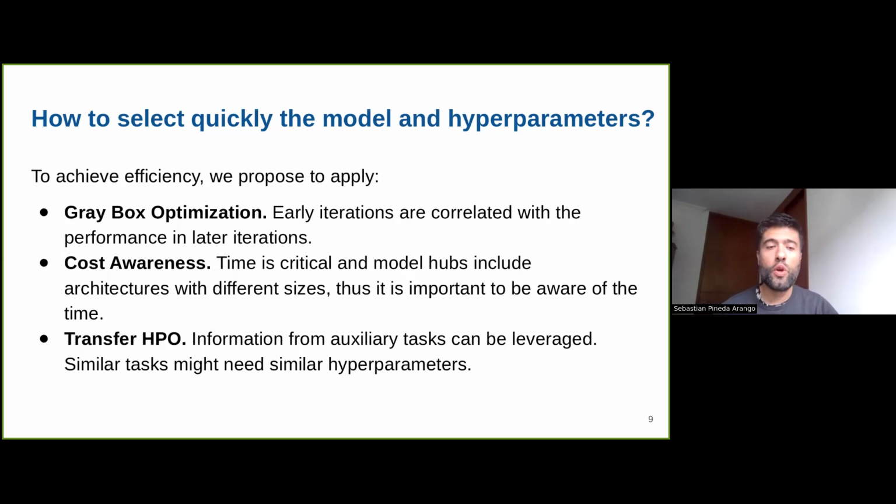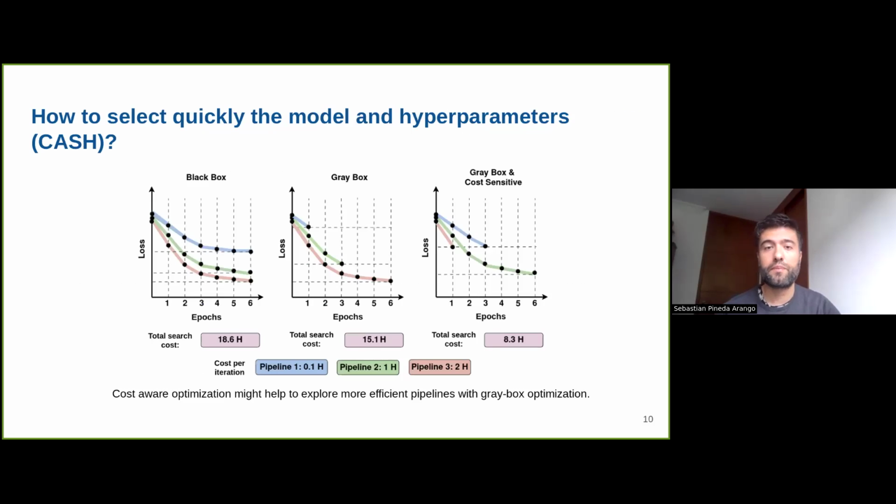And we also apply transfer SPO because, as we previously discussed, when we have similar tasks, for example, when the tasks are similar to the pre-training tasks, then we might need a small learning rate. If it's not the case, then we might need a larger learning rate. So the task similarity plays an important role, and therefore transfer SPO might be relevant.